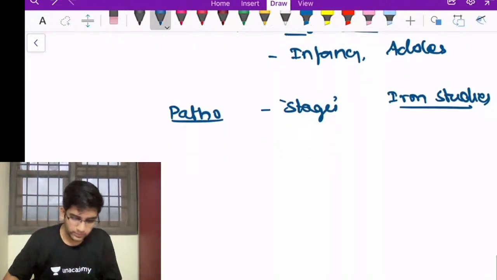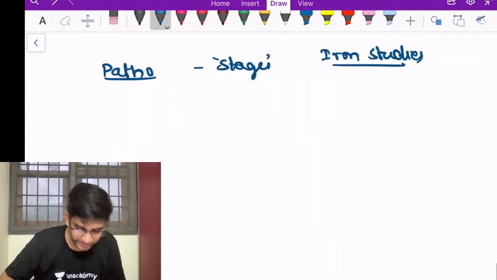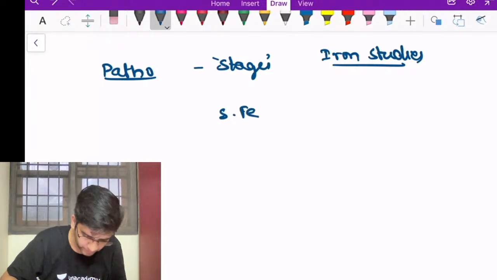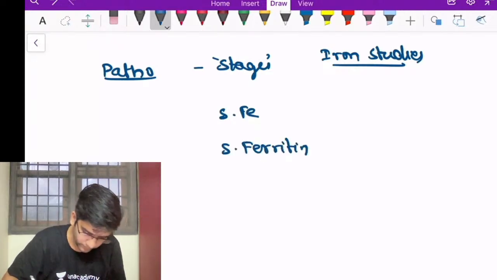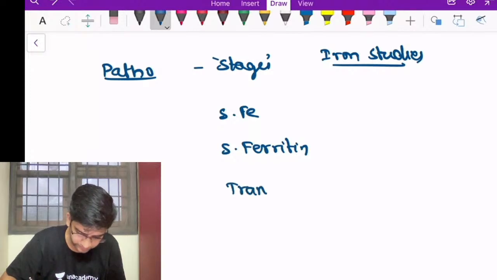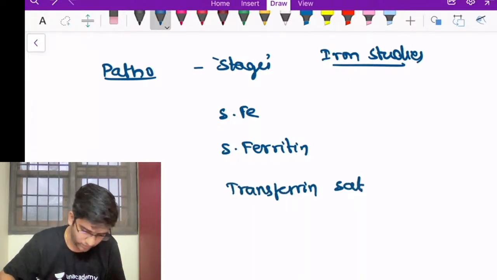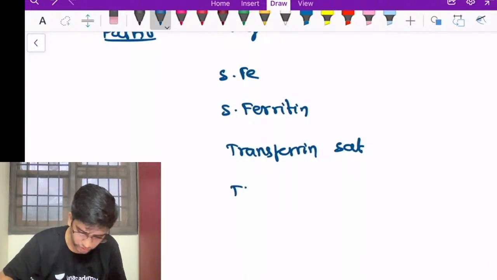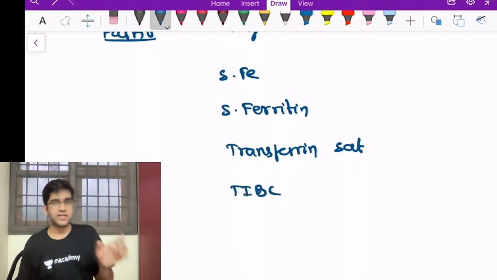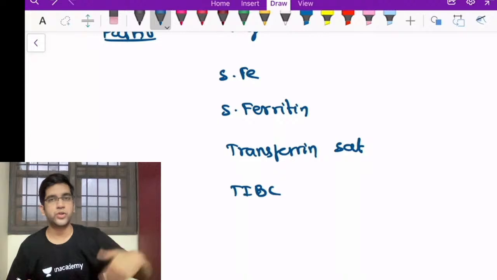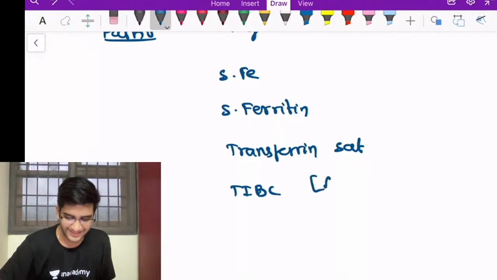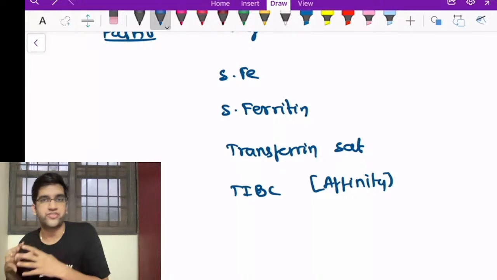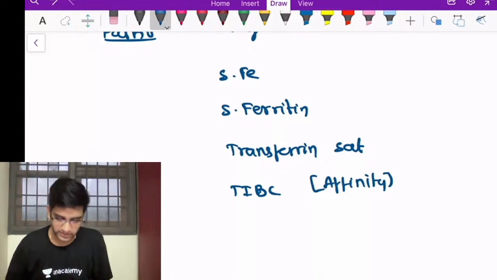Fine. So what I'm going to see in iron studies is we're going to name serum iron, serum ferritin, you have transferrin saturation, we have your total iron binding capacity. See, TIBC is total iron binding capacity. The way I want you to remember everything about TIBC, it's just affinity of binding. Let's say it's the affinity by which a transferrin will bind to iron, that is TIBC, fine.